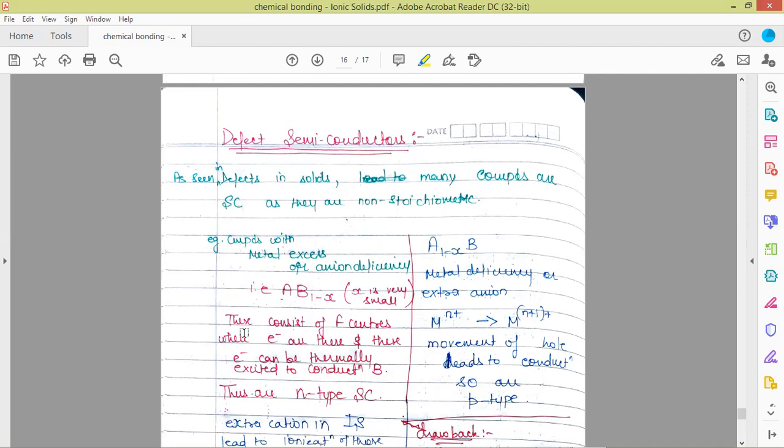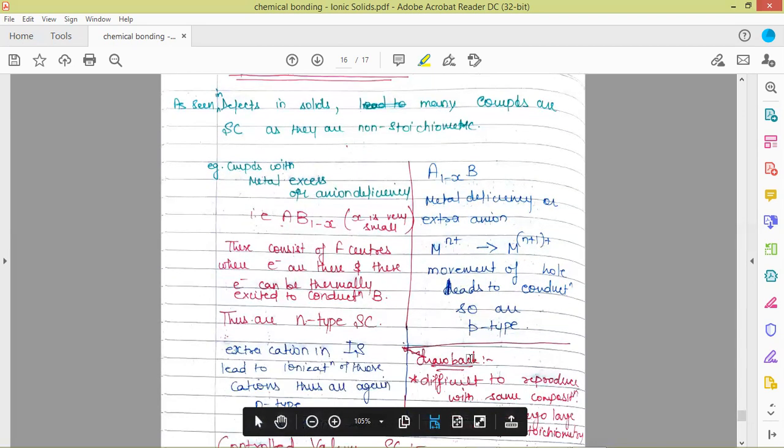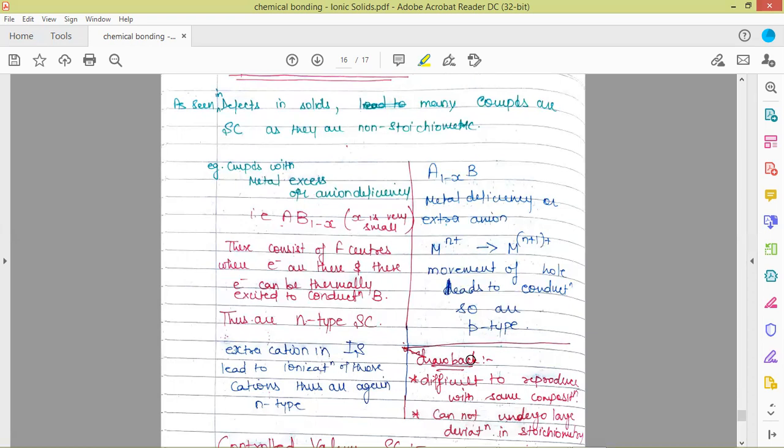due to which conduction is there. So that is why these are called n-type semiconductors. So we can say that the non-stoichiometric compounds which have defects, those defects which are metal excess or anion deficiency defects, are called n-type semiconductors. And the compounds which have metal deficiency and extra anion kind of defect, that is, the number of cations is less in comparison to the anions.